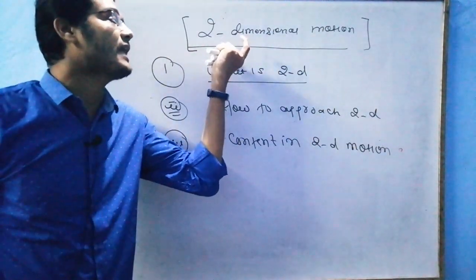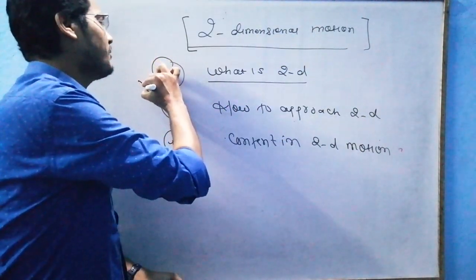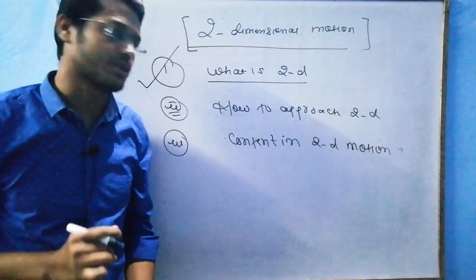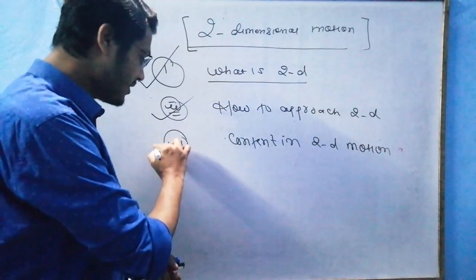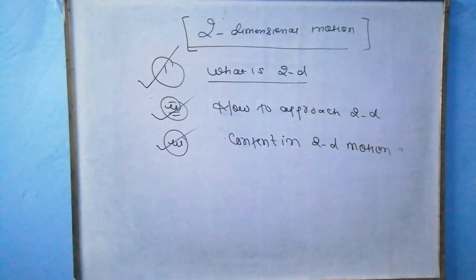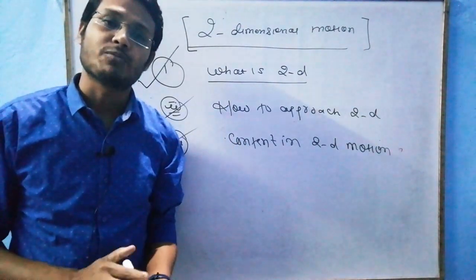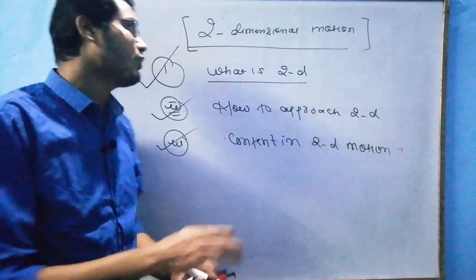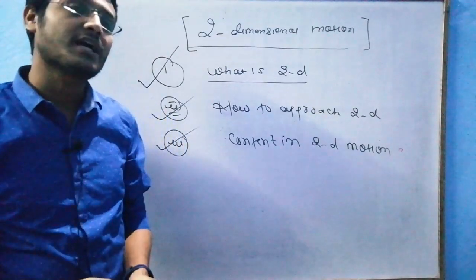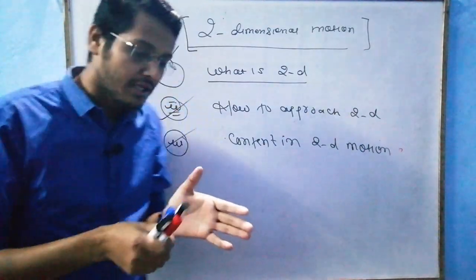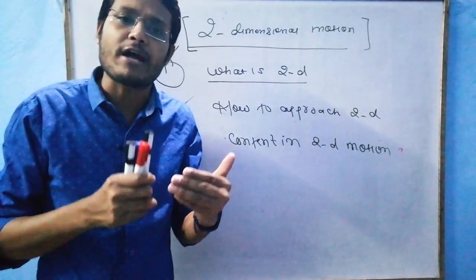So first, what is basically two-dimensional motion? We have studied 1D motion. Suppose a car was going in the X direction only, or in the Y direction only.